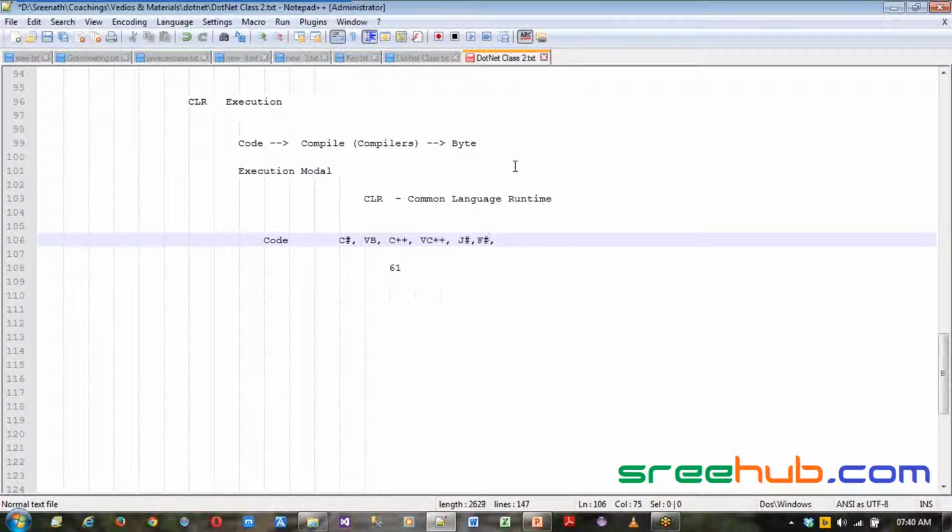It's only C++ anyway, and you can write C++. We also have JavaScript, which is JS.NET, and then PowerShell. You can write a program in PowerShell, normally Windows PowerShell.